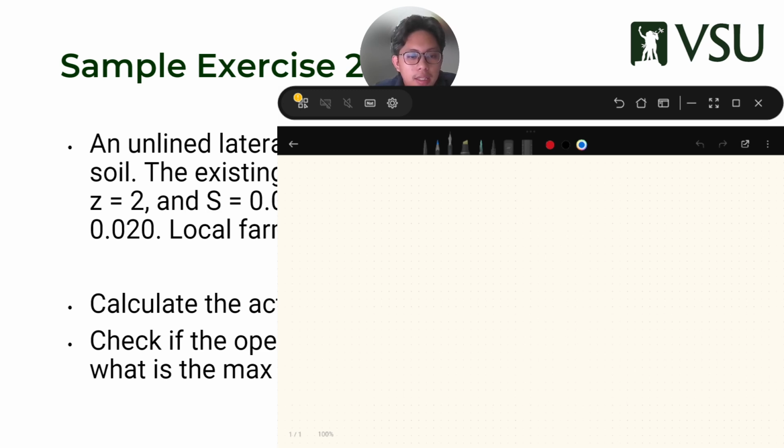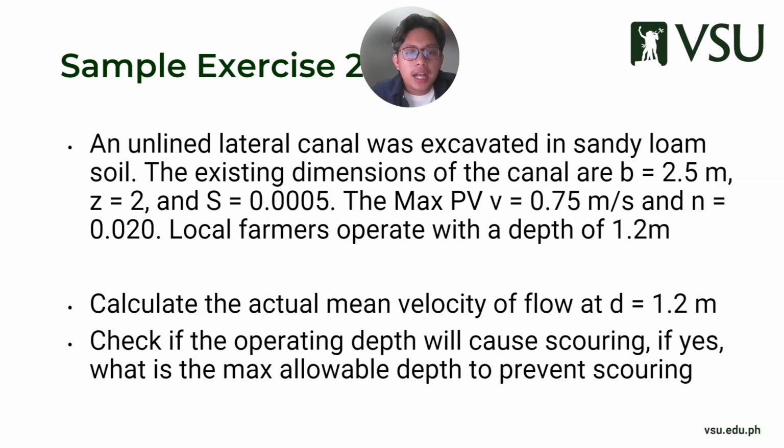Check if the actual mean velocity, what's the actual velocity that the farmers get, and is it within our design limits?